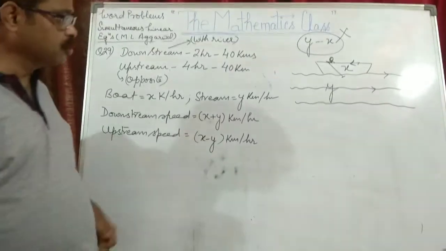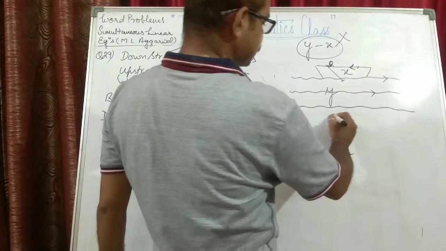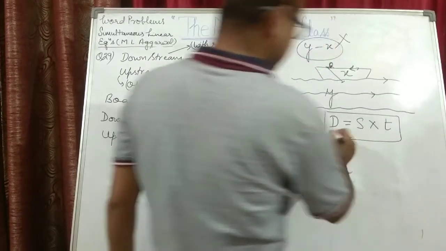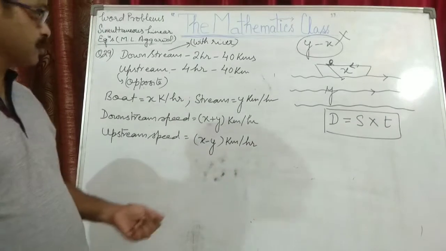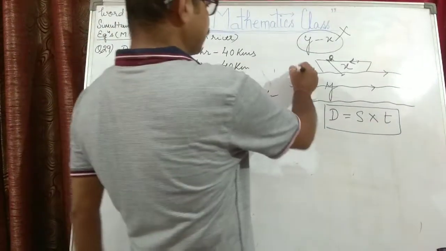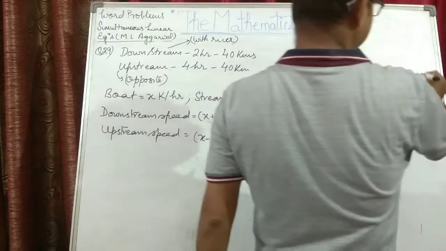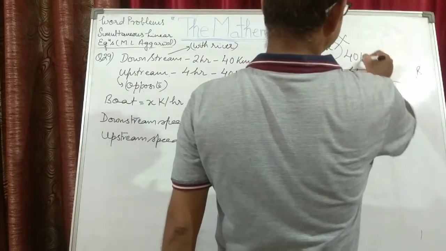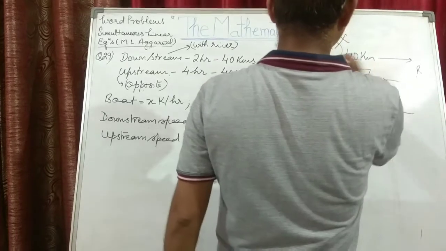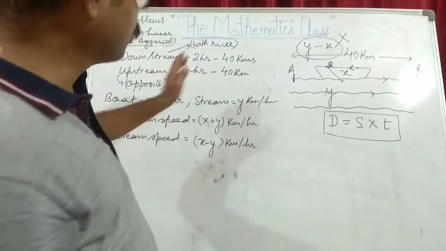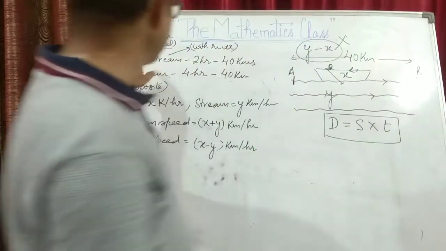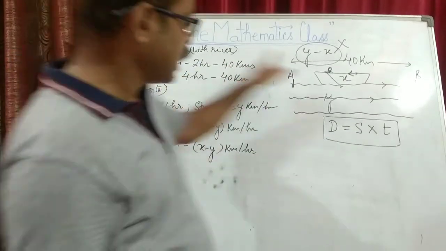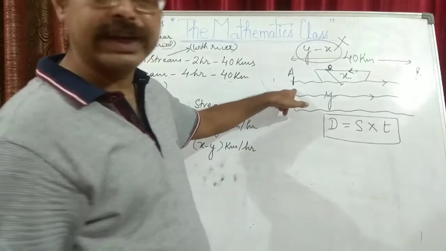Anyway, now you know one more formula: distance is equal to speed into time. This you have also studied in classes 6, 7 and 8. Let us consider 40 kilometers from point A to point B. The boat is moving from A to B, which means downstream, in the direction of the flow of the river, and it takes 2 hours. Again, in coming back from B to A, it takes more time.